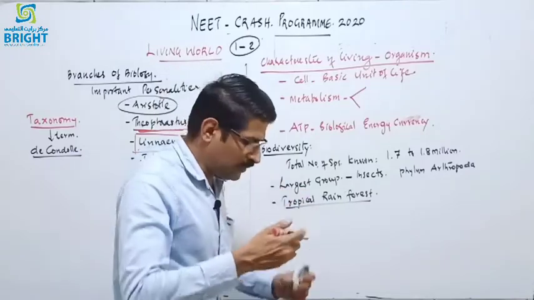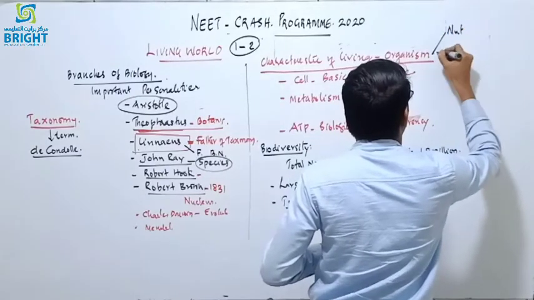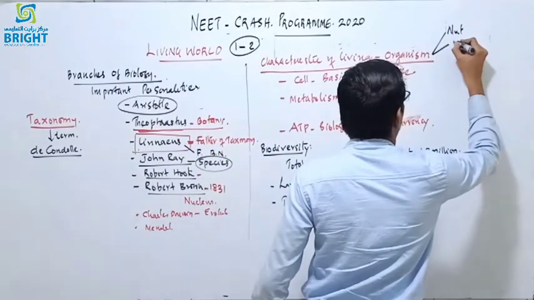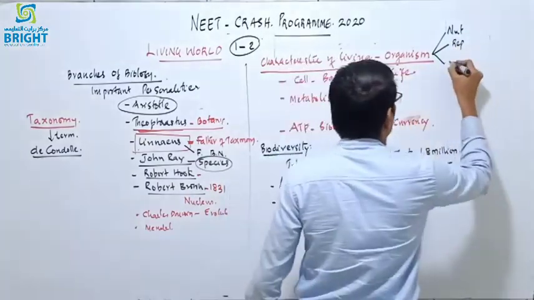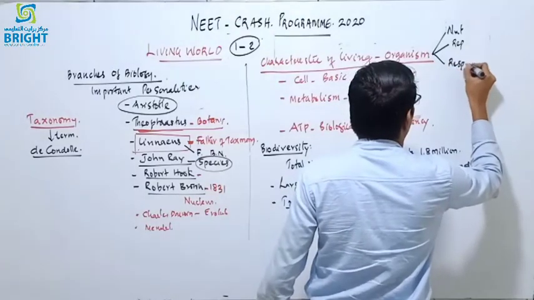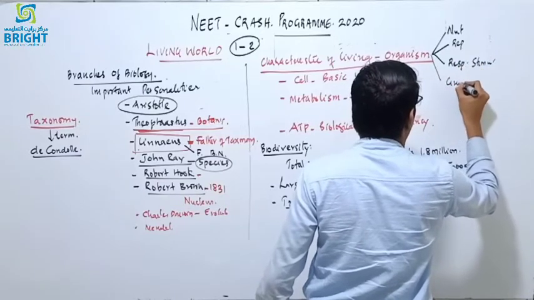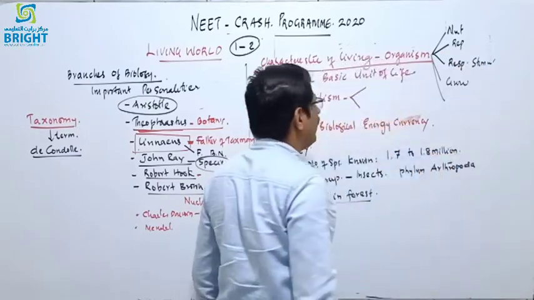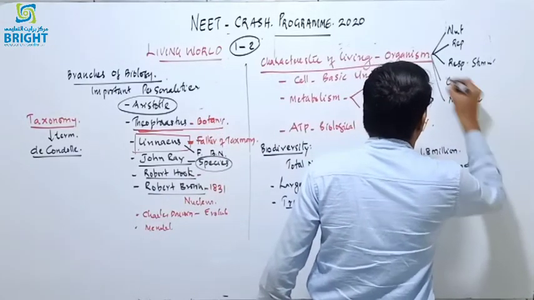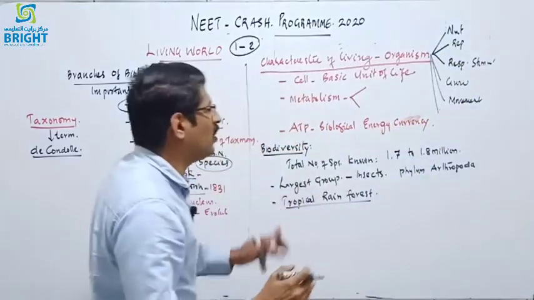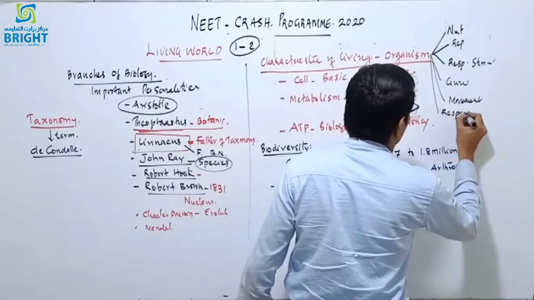A living organism has different characteristics: it has the capacity to undertake nutrition, it has the capacity to undertake reproduction, it shows response to external stimulus, it has the capacity to grow and develop, it shows movement from one place to another, and it has the capacity to undertake respiration or energy release.